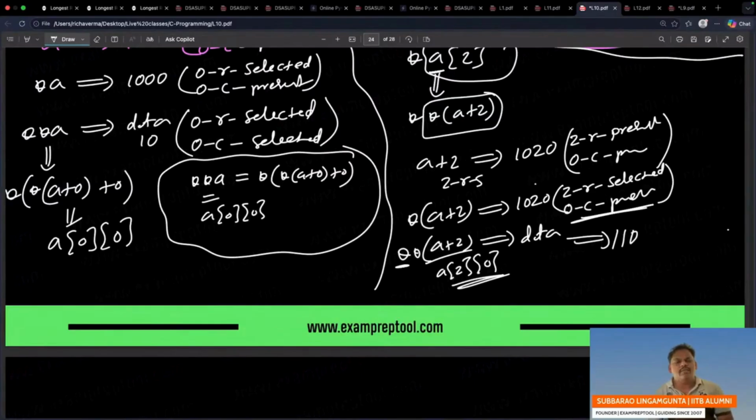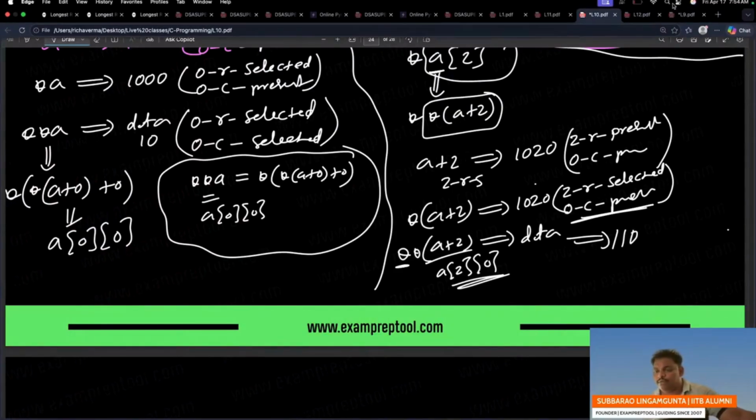Very simple. Maintaining dignity. First star always gives the row. Second star always gives the column. Without adding anything, direct star: wherever I am, it is selected. Initially, where am I? 0th row, 0th column. Initially I am at the 0th row, 0th column. Right, like that. Now, I will go to my problem. I will finish it.